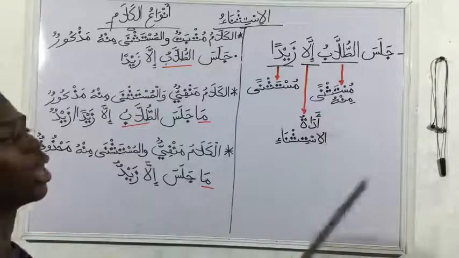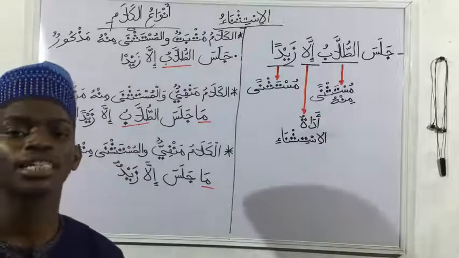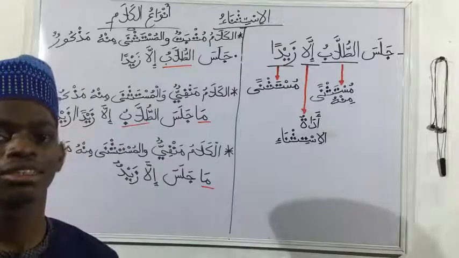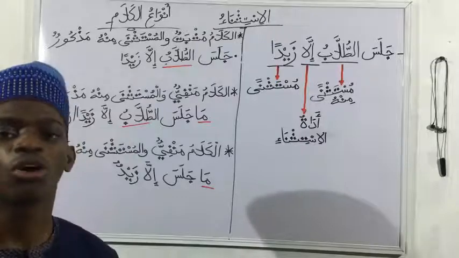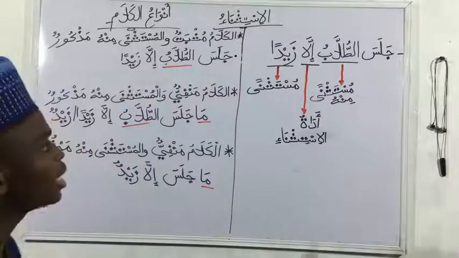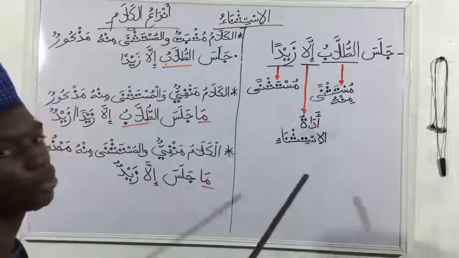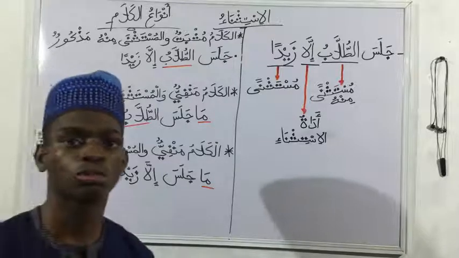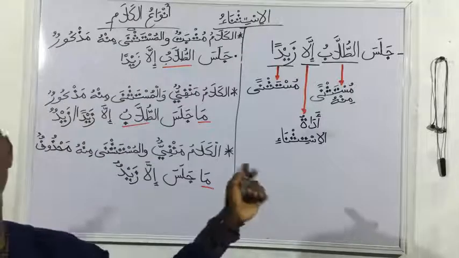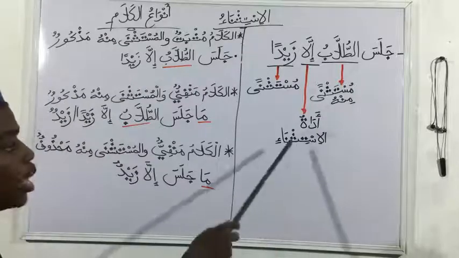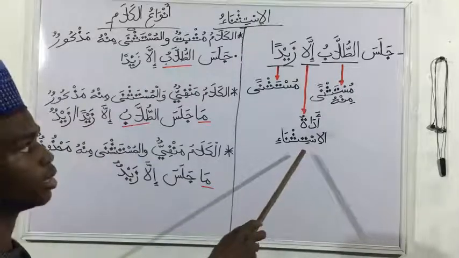When we say jalasat tulab, we already understand that the students sat. That is a very simple statement, and you can easily assume that all the students are sitting. But the moment illa comes into the picture, what does it tell us? Oh, somebody is doing something different. Somebody has deviated. It is not all the students that are sitting down anymore. So that is the work of the adatul istithna.